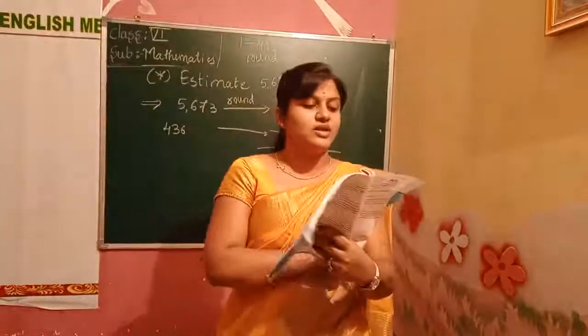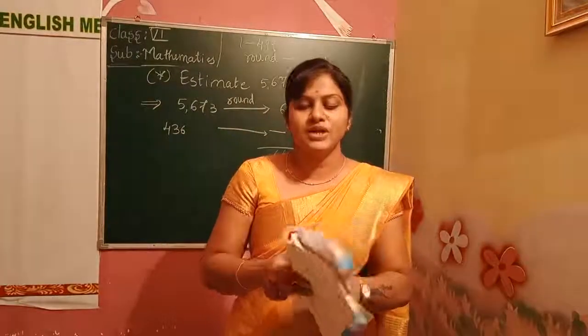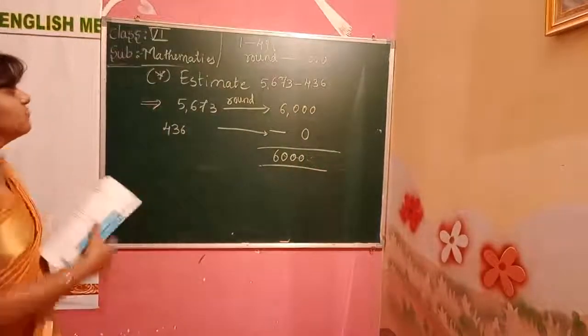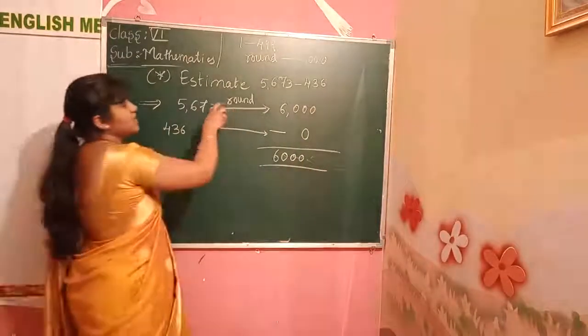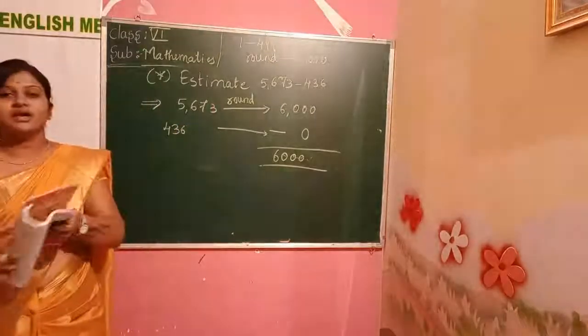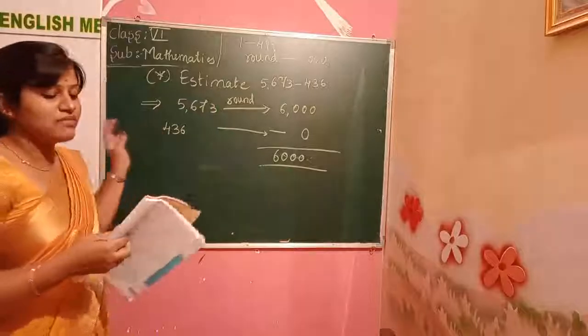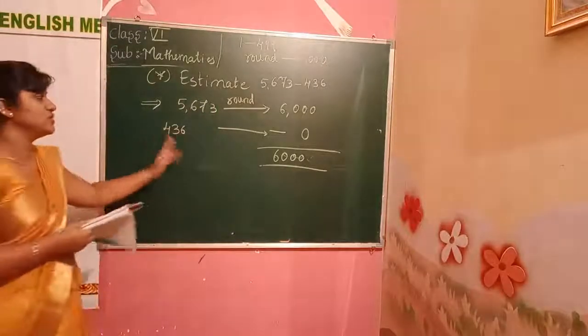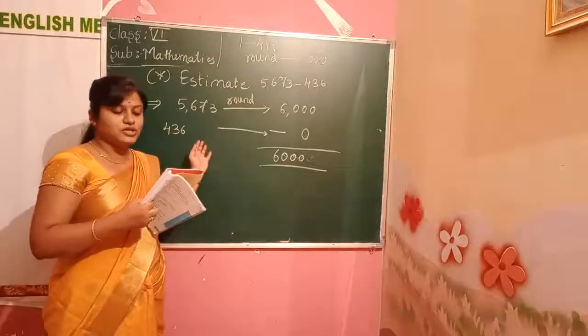Why is it not a reasonable estimation? We'll do it now next. This is why we did like that. When we are rounding off to the 1000, we get like this. But it is not correct, children. What we have to do? We have to use the other method. We have to make it a closer estimation, closer to the actual number.